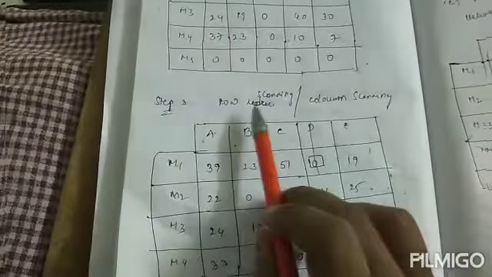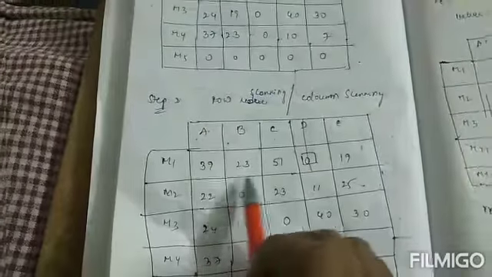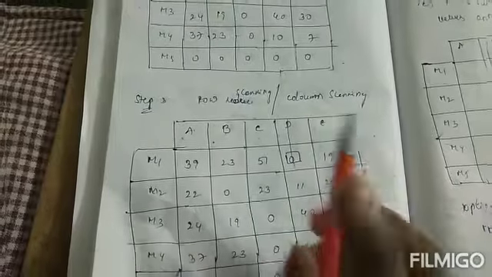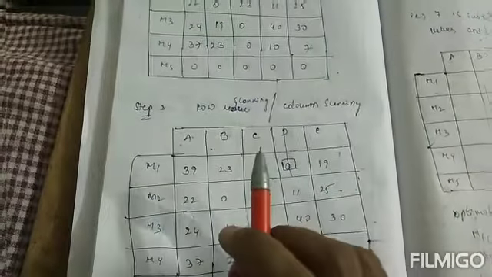So our third step is row scanning or column scanning. So take this matrix as it is here. The third step is row scanning or column scanning. So first I start with row scanning. In row scanning, each row we will have only one zero. If it has more than one zero, it is not eligible for row scanning.